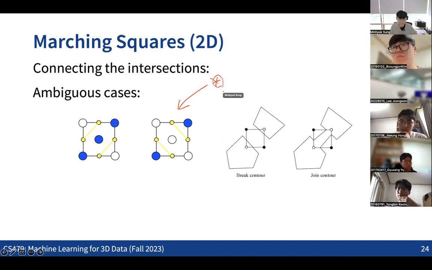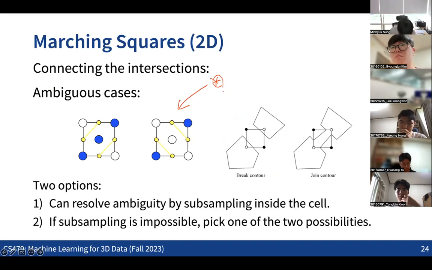So for this kind of case, what can be the way to handle this problem? There are some ways that we can handle this. One good way is subdividing the voxel into smaller boxes like this, and then handling all these sub boxes independently. So we can try to handle the ambiguous cases by some kind of subdivision of the grid. That's one way.